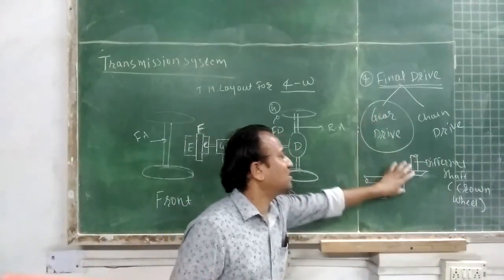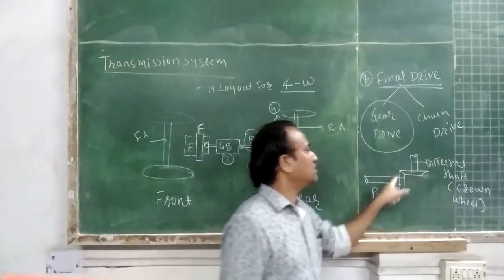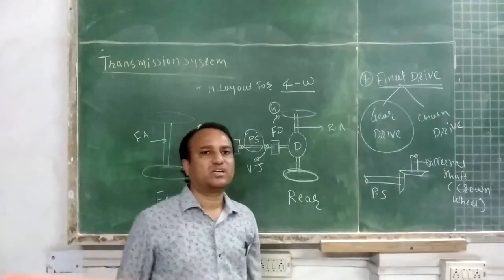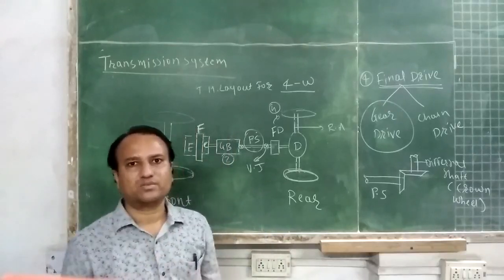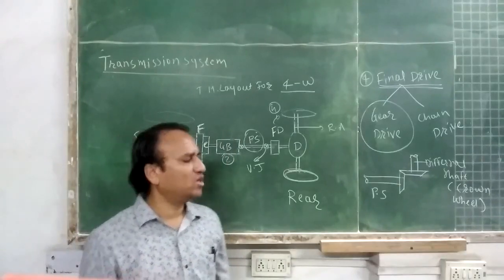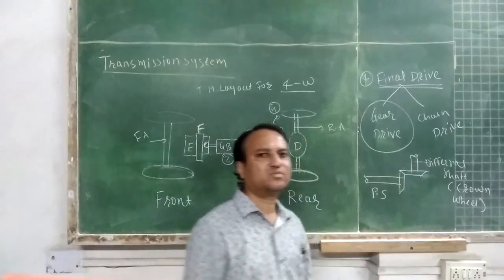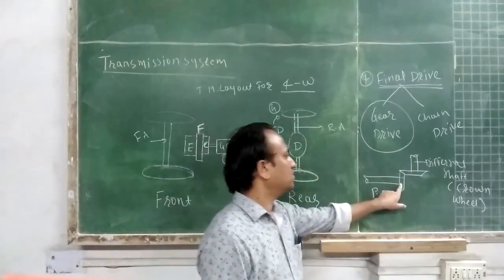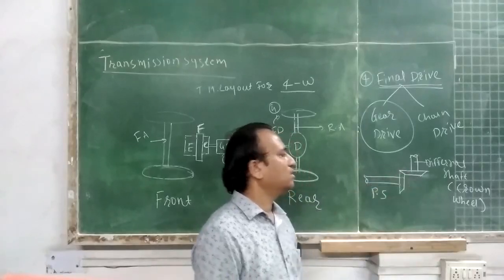Suppose I consider a gear drive as the final drive. Generally, popularly used gear drives are the meshing of two bevel gears, so two straight bevel gears or spiral bevel gears. Popularly used are straight bevel gears. So the bevel pinion is connected to the propeller shaft.